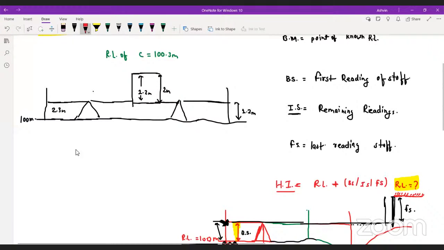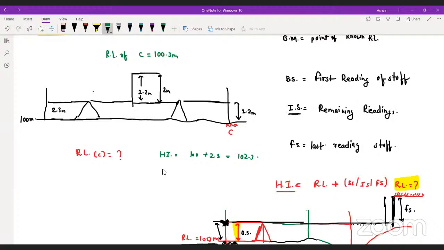Now, if you want to calculate RL of point C, and C is this point. Yes or no? Are you guys getting it? So if I want to calculate first of all the HI, HI will be 100 plus 2.3, which is nothing but 102.3.